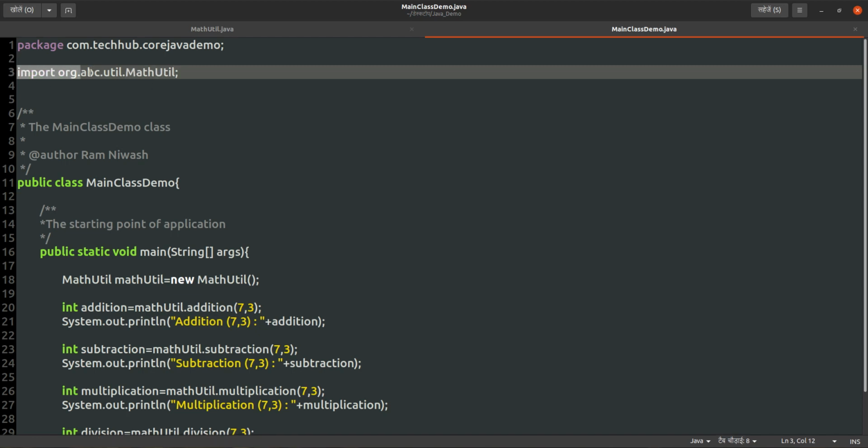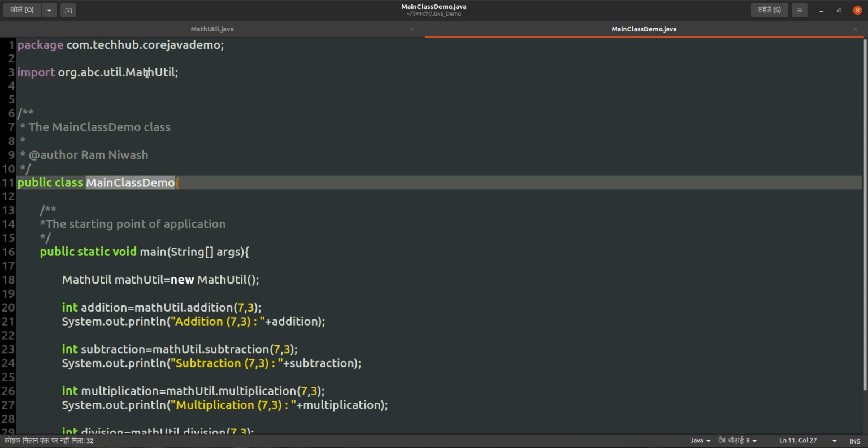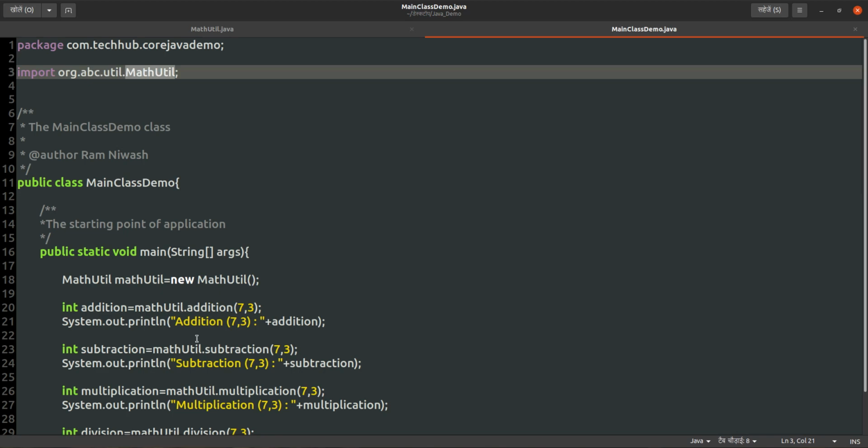What does it mean? In this main demo class, we want to use math-util. In that case we have to import it. This is the use of the import statement. So in today's topic we are learning both import and package.